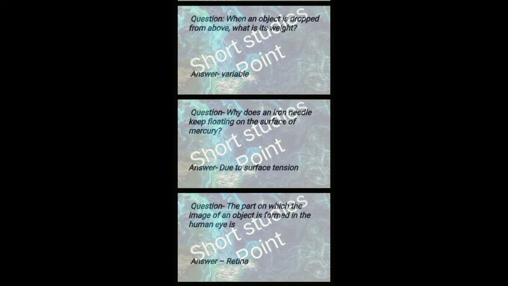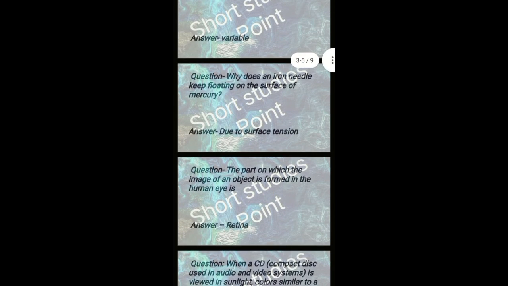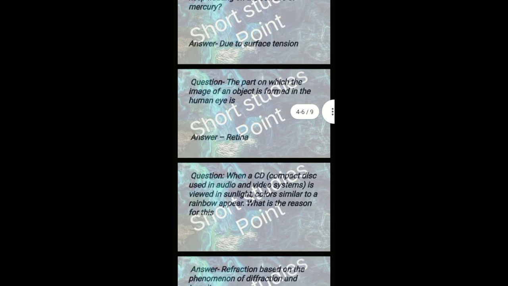Answer: 373 degree Kelvin. Next question: when an object is dropped from above, what is its weight? Answer: variable. Next question: why does an iron needle keep floating on the surface of mercury? Answer: due to surface tension. Next question: the part on which the image of an object is formed in human eye is retina.